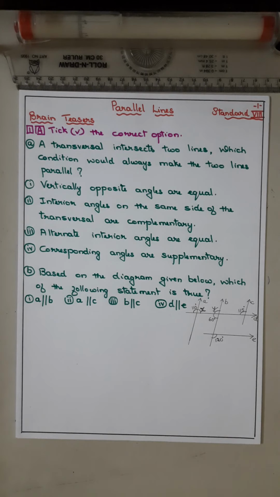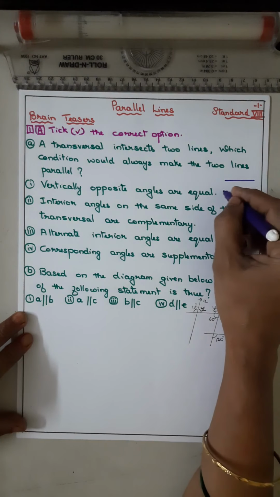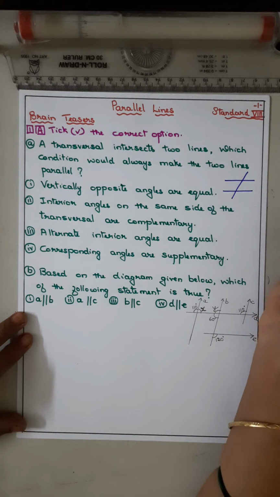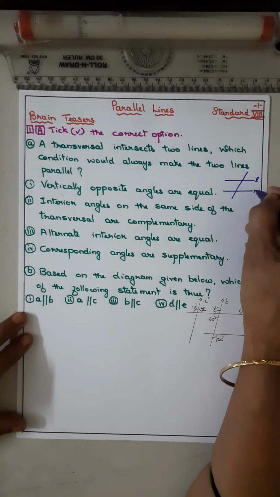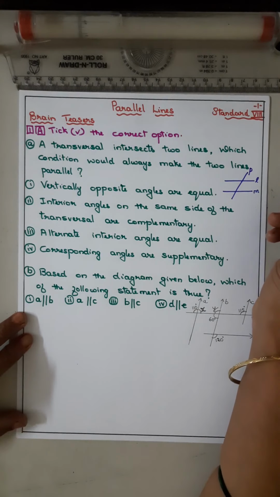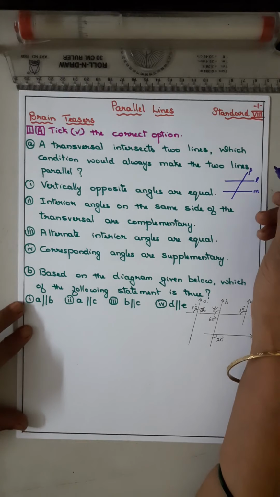A transversal intersects two lines. Which condition would always make the two lines parallel? तो दो लाइन्स रहेंगे और एक ट्रांसवर्सल है, तो कौन से कंडीशन के हिसाब से दो लाइन्स पैरेलल हो जाएंगे? So it is L, M and P. P is the transversal. So for the lines to be parallel, what are the conditions?